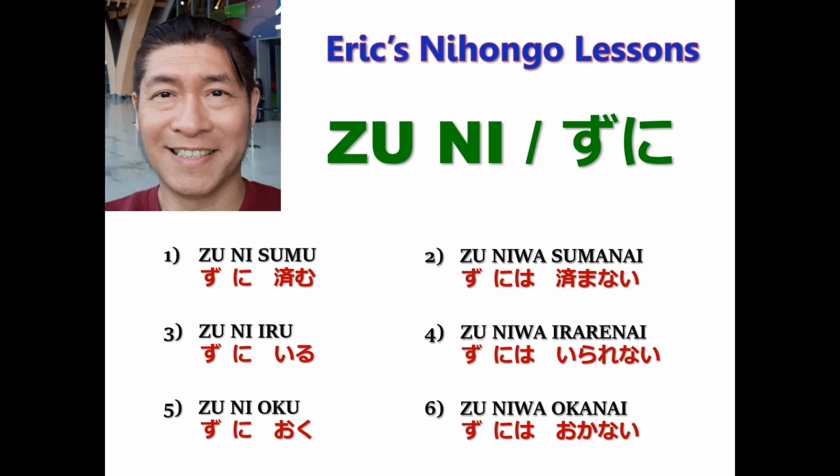In this lesson, we will study the conjugation ZU and its combinations with the auxiliary verbs sumu, iru, and oku. Yoroshii desu ka? Hajimemashou.